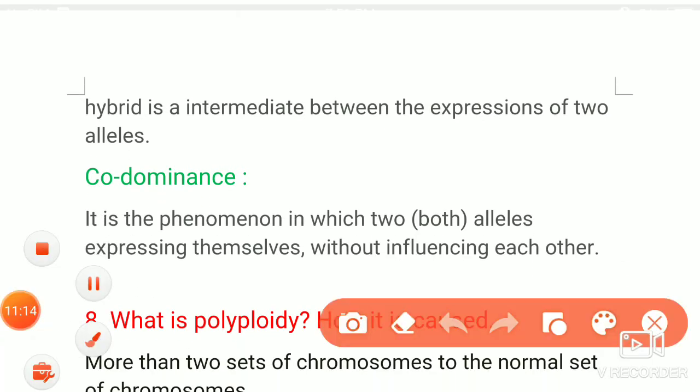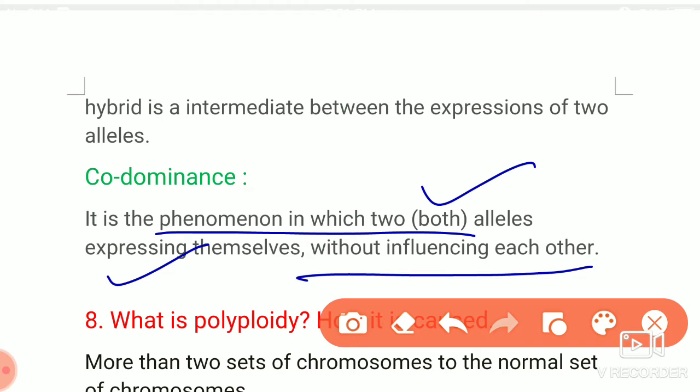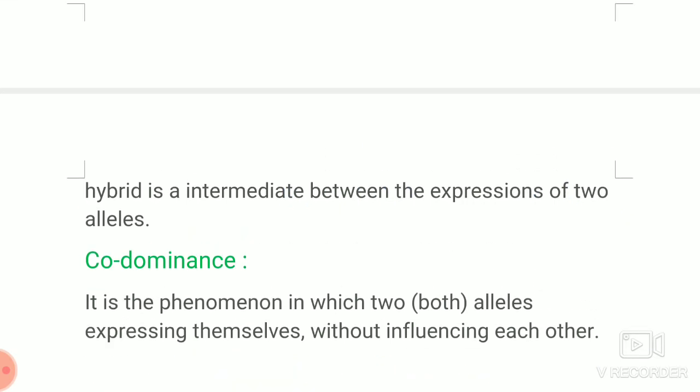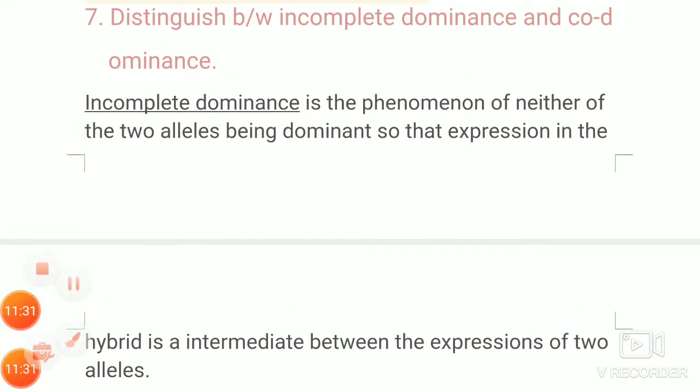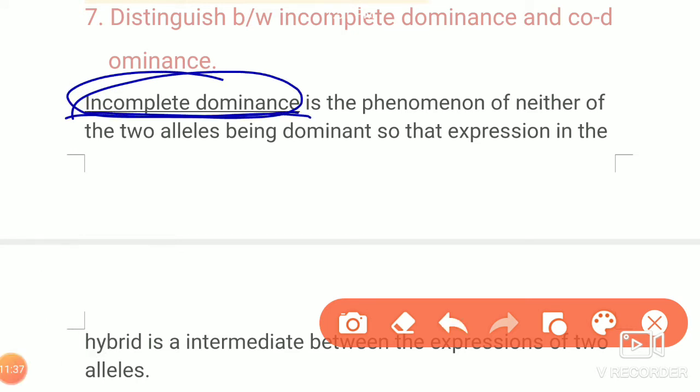Codominance is the phenomenon in which two alleles express themselves without influencing each other. So you have to write the definition of codominance and incomplete dominance. If you are comfortable with the notes I have given so far, you can refer to them for the definition.